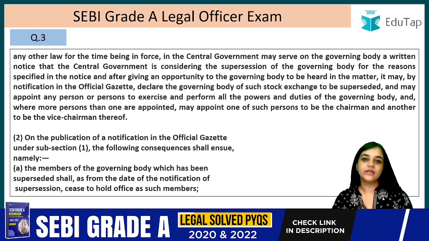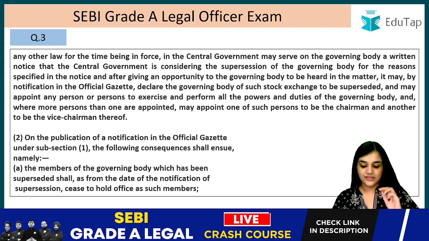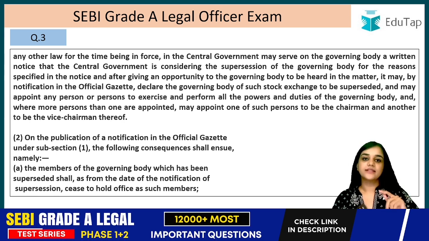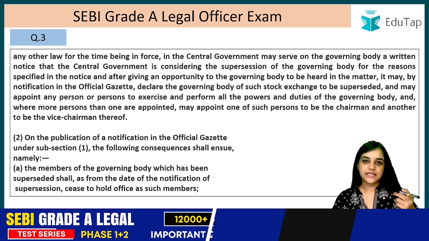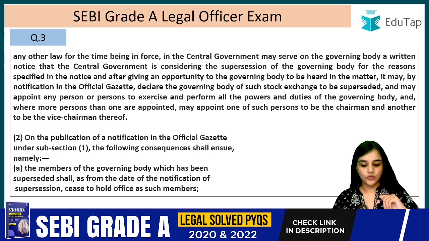So the governing body will be given a written notice by the central government. What will this notice have? Notice that the central government is considering the supersession of the governing body for the reasons specified in the notice, and after giving an opportunity to the governing body of being heard in the matter.